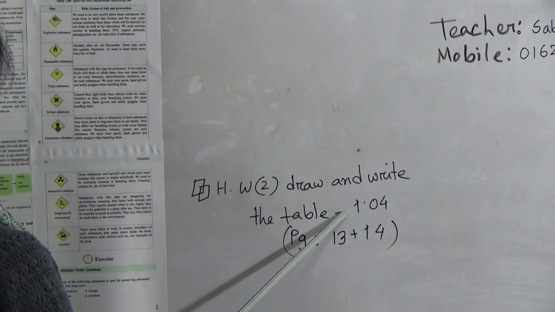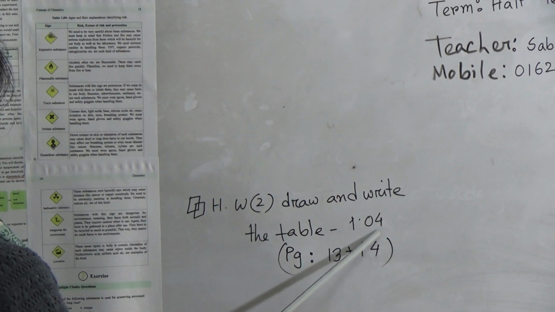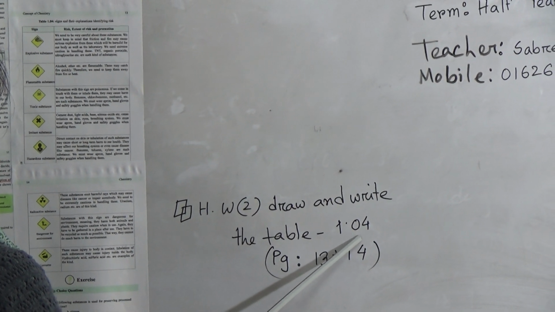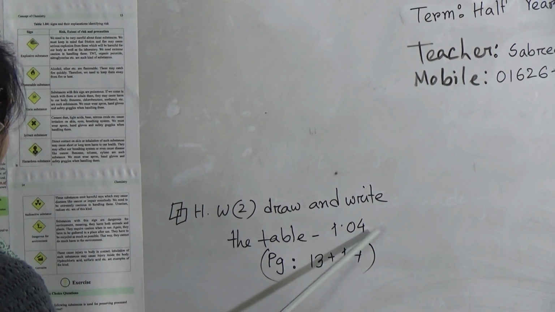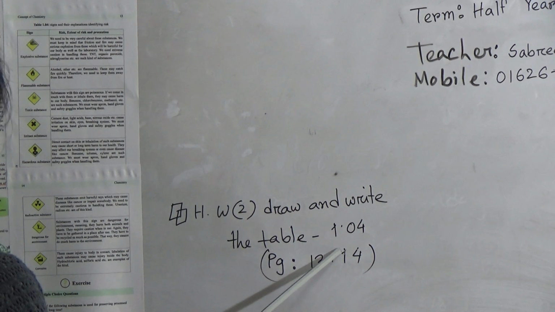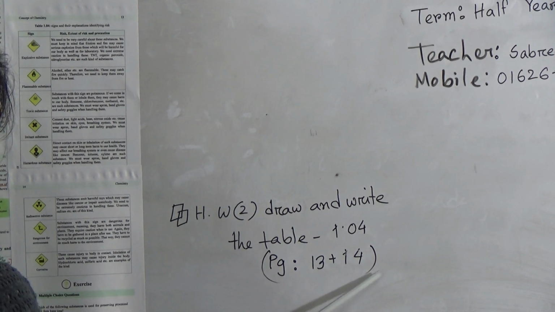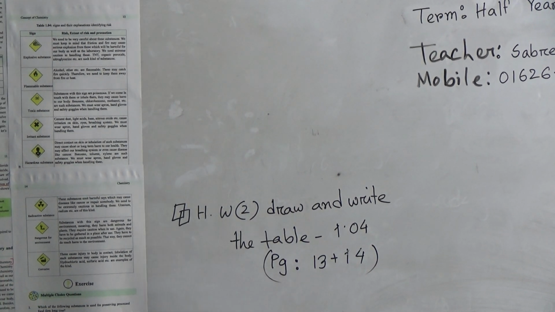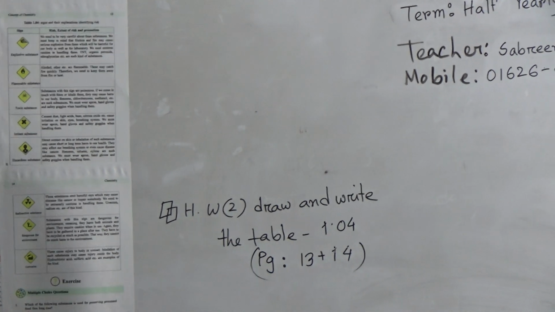Dear students, this is your homework number 2. Draw and write the table 1.04, that means signs and their explanation identifying risk. That table you have to draw and write totally as your homework from page number 13 and 14, and you have to submit on Saturday from 9 am to 3 pm.